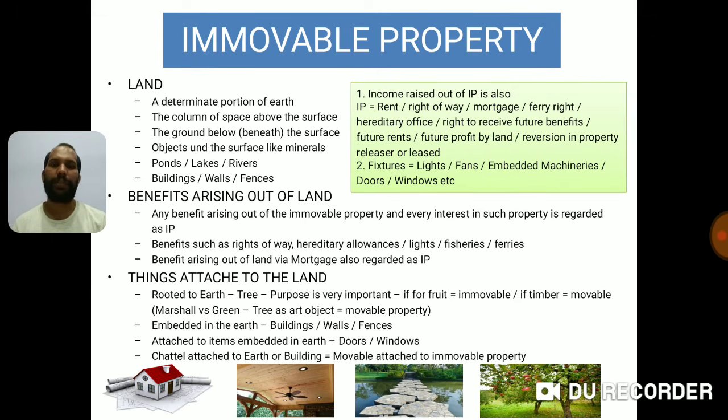Embedded in the earth. What are embedded in the earth? The buildings, walls, fences. Now they are embedded to earth. Attached to the items embedded in the earth. Now I told there are items embedded to earth like buildings, walls and fences. If you have anything attached to that like doors or windows, they are coming under attached, because we are attaching those to the embedded properties. So that will be considered as attached to items embedded in earth.